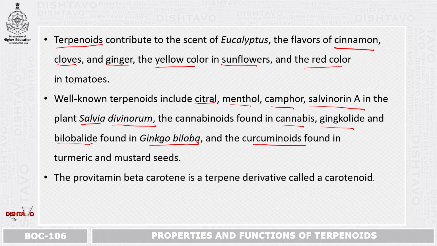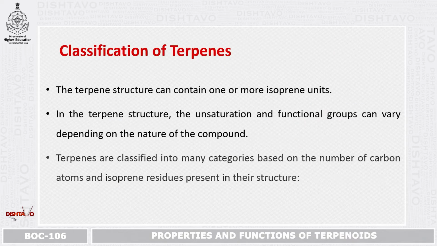These are all plants which we use or see in our day-to-day life, and they are very special because of the presence of terpenoids within them. The provitamin, beta carotene, is a terpene derivative called a carotenoid. These are found mainly in plants and are used by humans.